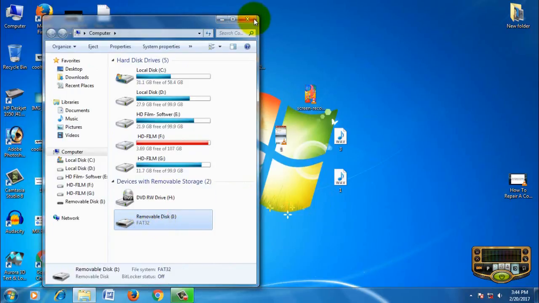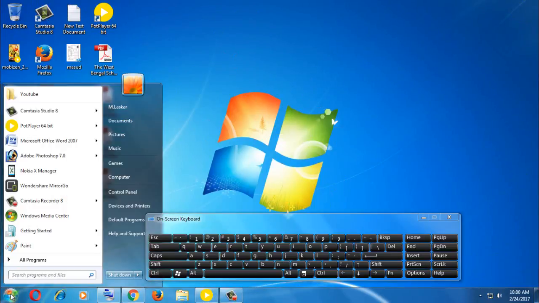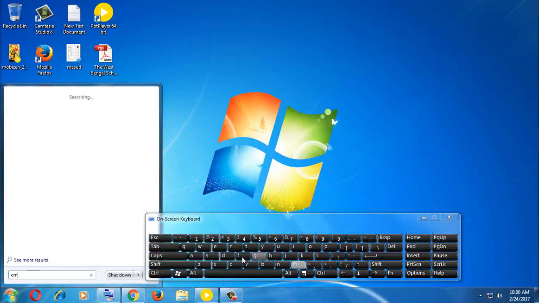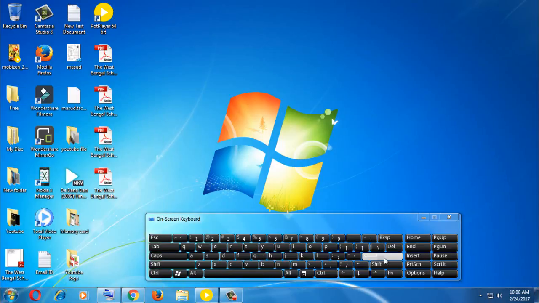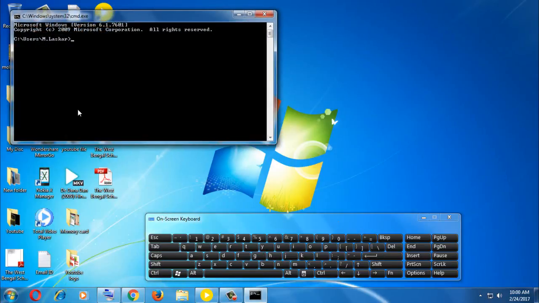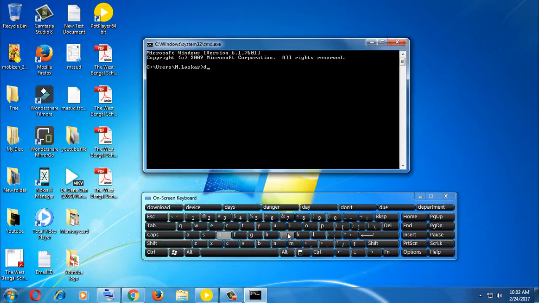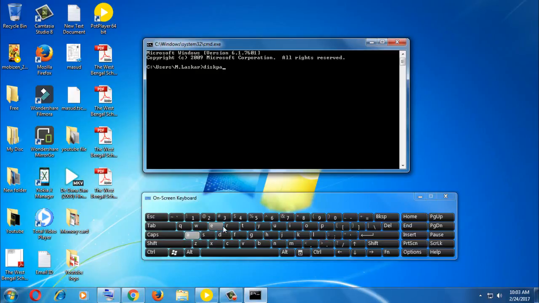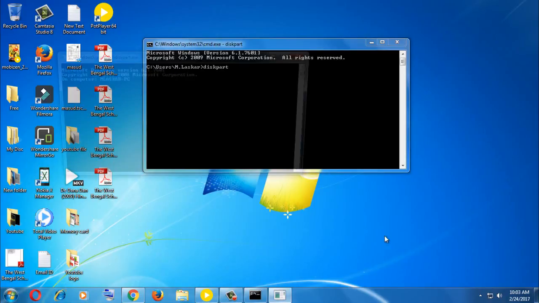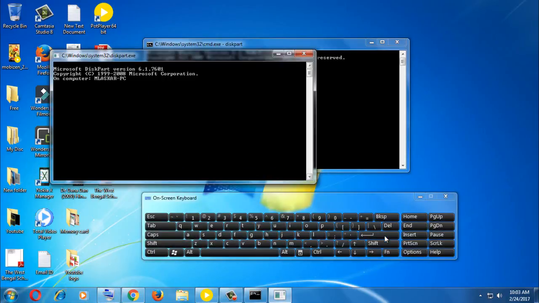First, go to your settings, click the search button, type CMD, and press enter, then click CMD. The command prompt is open. Now type diskpart, simply type diskpart and press enter. Now your message says yes, and the partition tool is on.